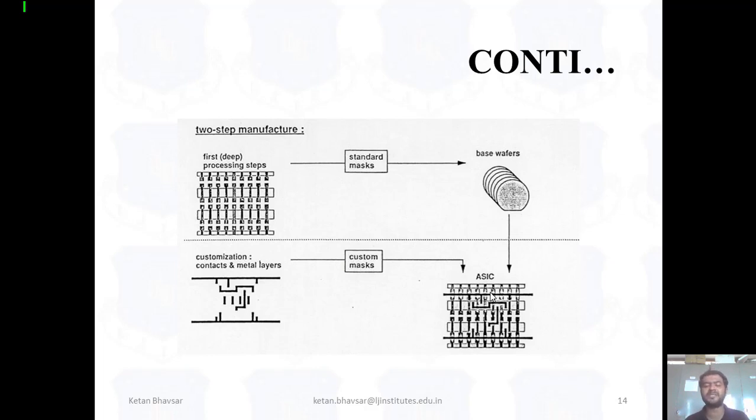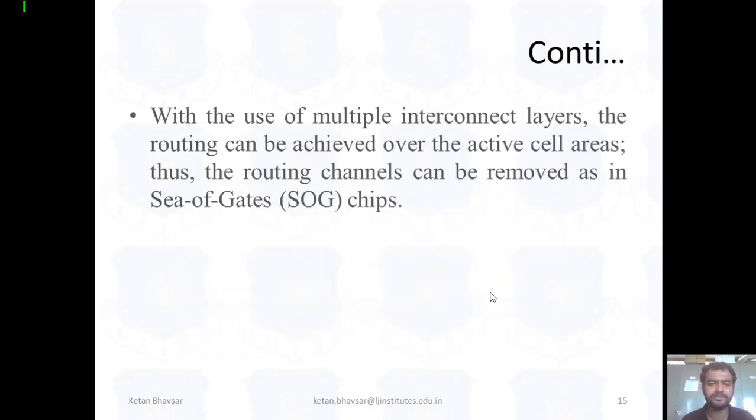ASIC means application specific integrated chip. All the microcontrollers like Arduino, ATmega328, ATmega8, AVR, ATmega32, PIC microcontroller, 8051, 89C51, they all are ASICs. They are application specific integrated chips, and they all are ASIC based designs. So with the help of the gate array, we can also customize the chip.